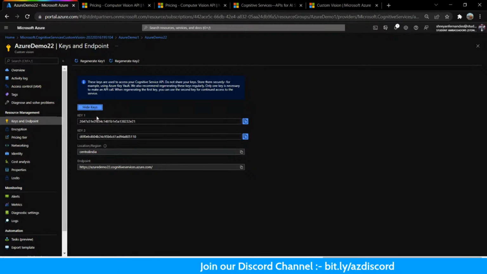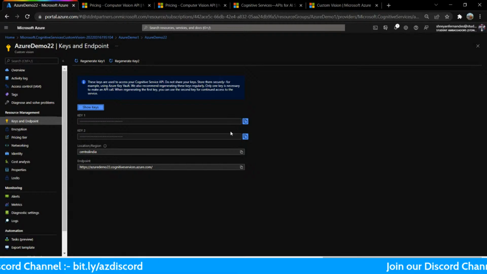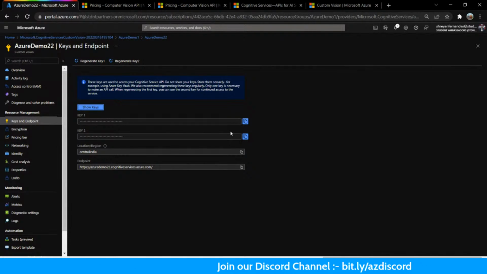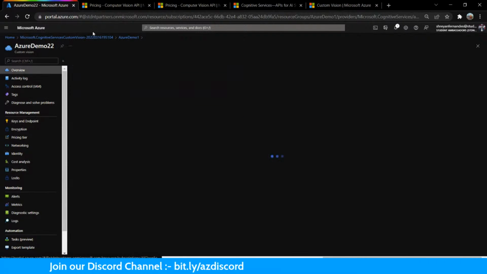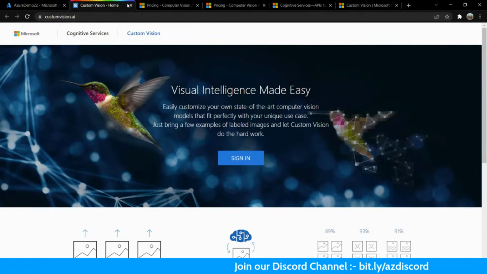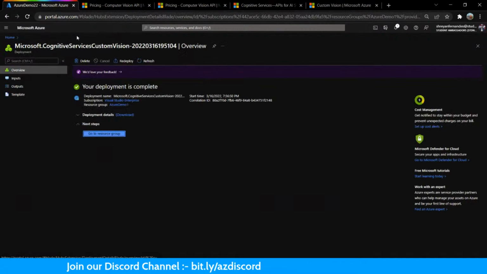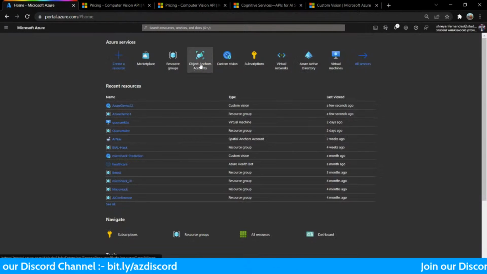This is something you will have to note down when you are working on, let's say, integration. If you want to create an API call from your local web app to this, you'll have to have these keys ready with you. Okay, and let's say the overview, what is there? This is there, the API key. Let's say I want to jump to the Custom Vision portal. I think training will take time. So this is how you create one. I've created one before for one of my previous projects, so I'll show you that.